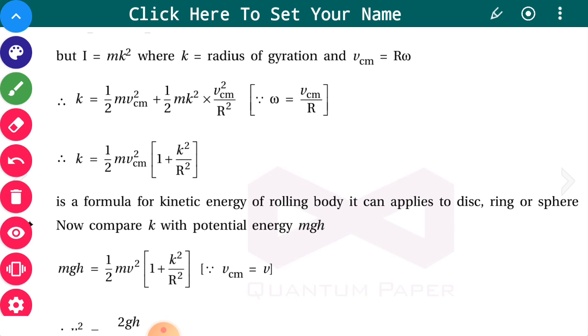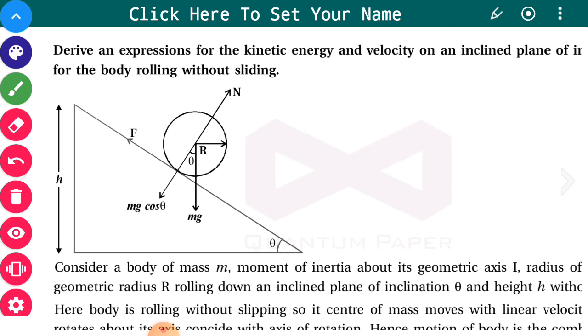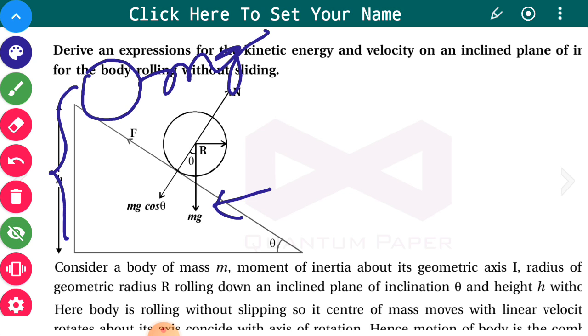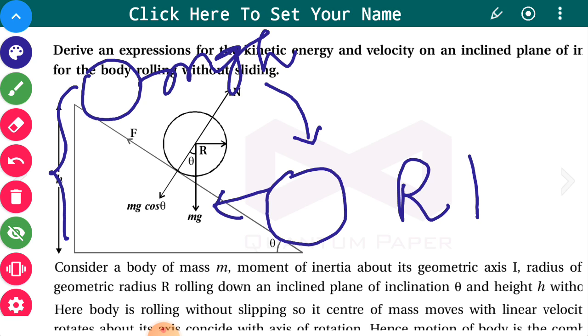Now compare this kinetic energy with potential energy. Try to understand: when this rolling body is here initially, it has potential energy mgh, and when it reaches the bottom of the inclined plane, the total potential energy is converted into kinetic energy. This kinetic energy is divided into two parts, rotational kinetic energy and translational kinetic energy.